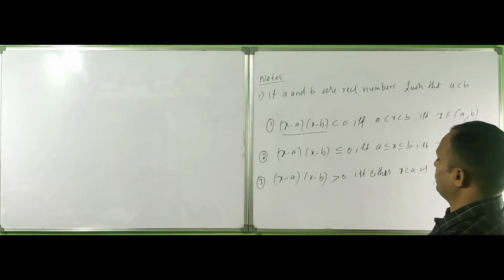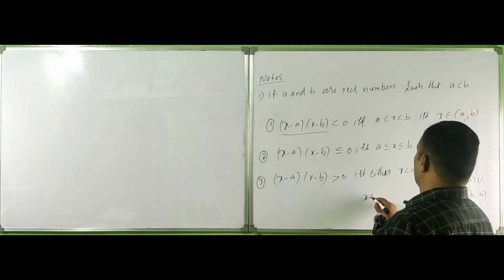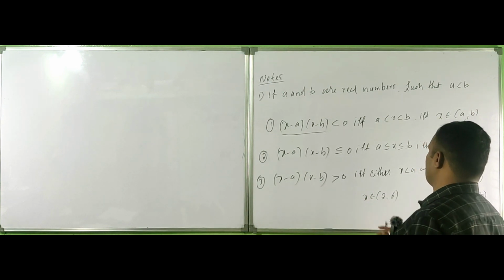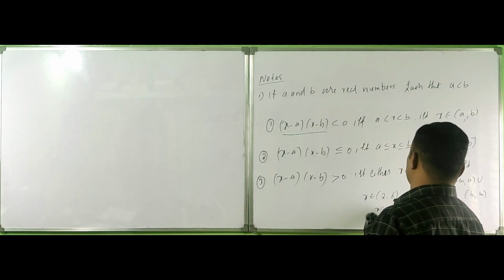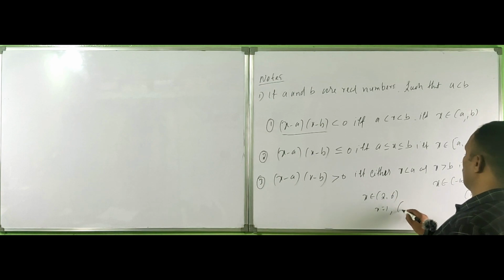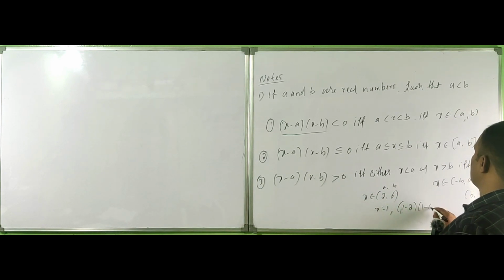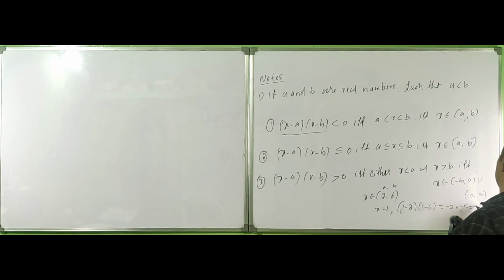I'll explain again here. Take x not belonging to (2, 6). If x equals 1, the condition becomes (1 − 2)(1 − 6) = (−1)(−5) = 5, which is greater than 0.